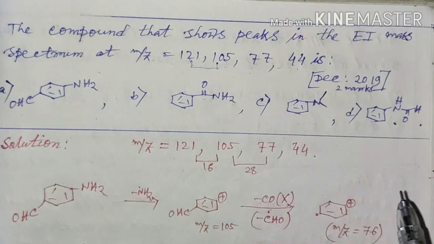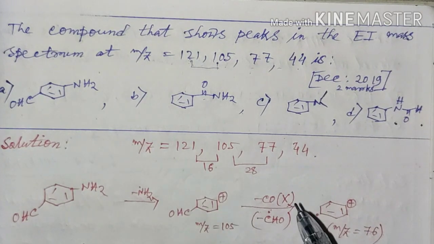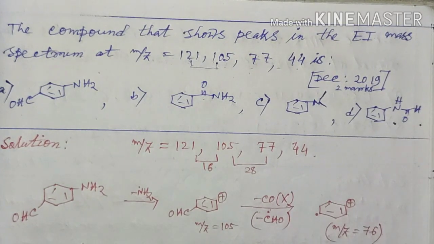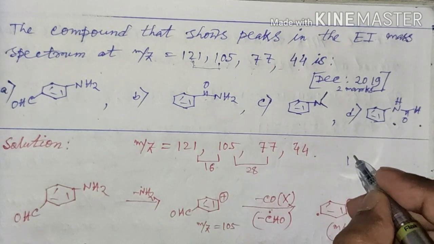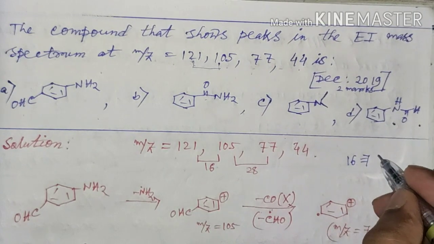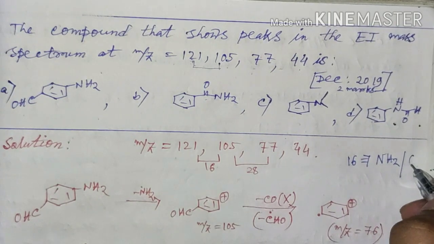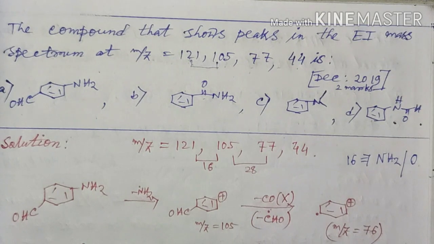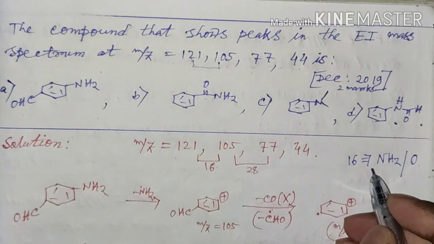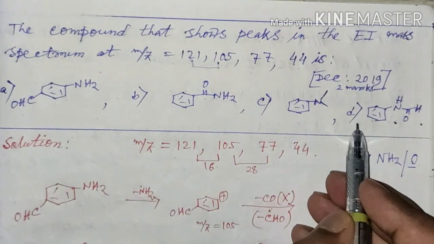That means we can say that the molecule is fragmenting or removing a unit whose mass corresponds to 16 units. Now 16 mass units can correspond to one NH2 group or an oxygen atom. That means we can remove one NH2 or O atom from these molecules.